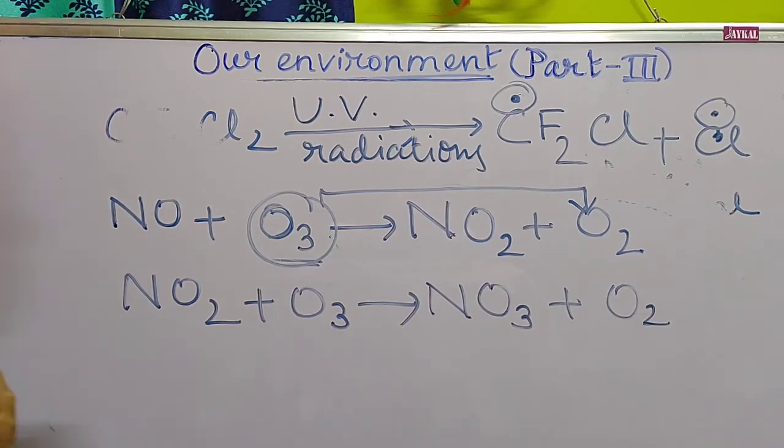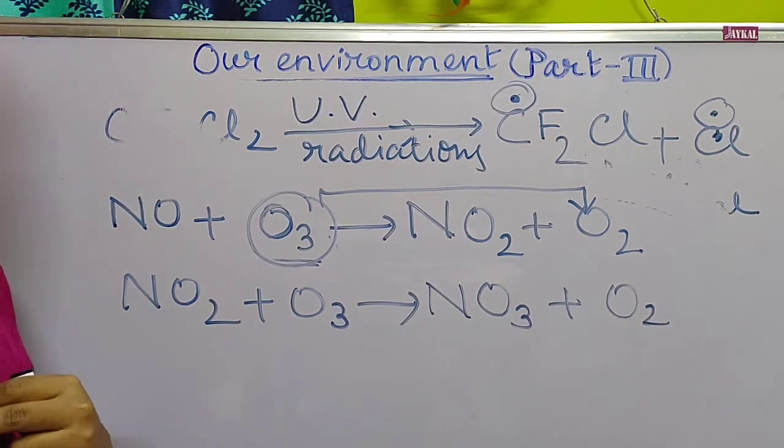So what is the function of the ozone layer in the atmosphere? We have already discussed that the ozone layer helps in absorption of harmful UV rays, because UV rays are very harmful for all living beings and for our earth also. So the ozone gas present in the stratosphere absorbs the UV radiation, by which it helps to protect life on our earth.